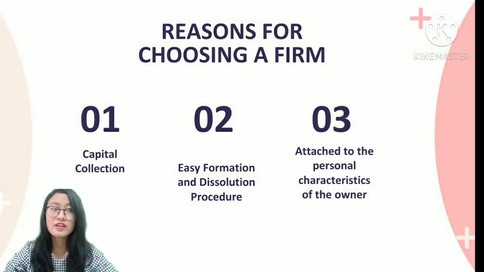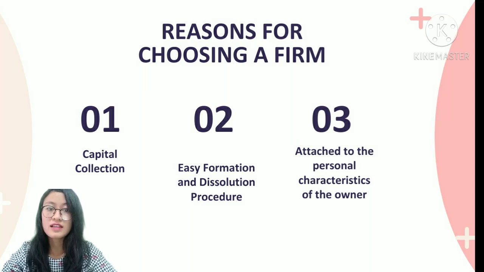Next, there are 3 reasons for choosing a firm. First is capital collection. Why? Because the owner of the firm consists of more than one person, and thus the amount of capital collected will certainly be more, because it is provided and comes from several people. And second is easy formation and dissolution procedure. The allies who agree to establish a firm is enough just to make a deed of agreement between them, and with the deed, the firm has been formed.